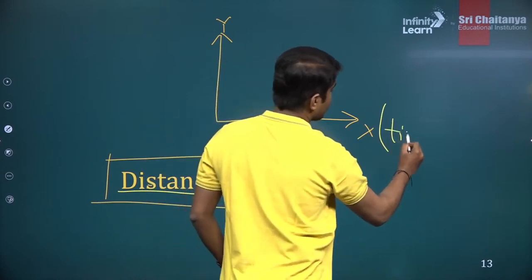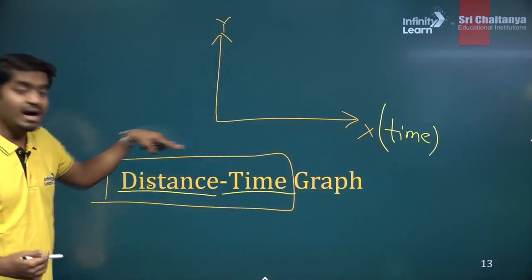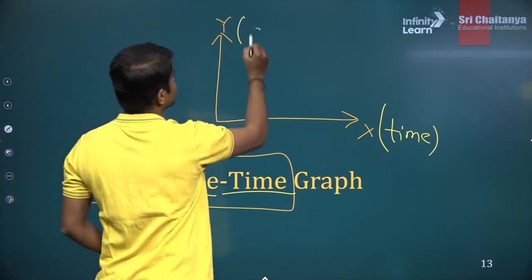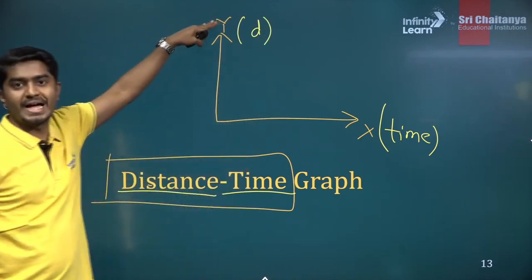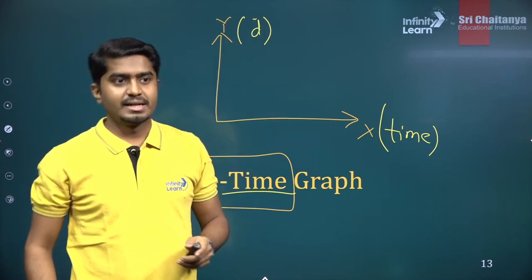So this will be our time. So what should be on the y-axis? Anything other than time, which is, for example, here distance. So distance will go on the y-axis. So this is why we call it a distance time graph. Clear?